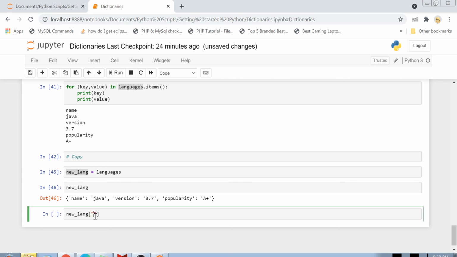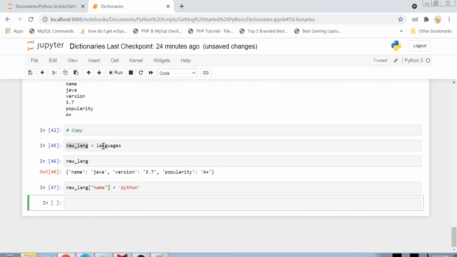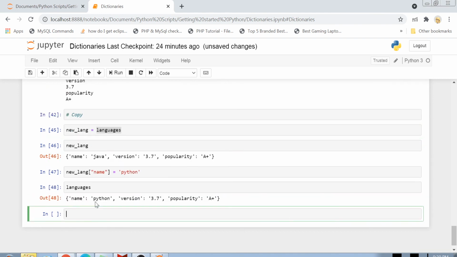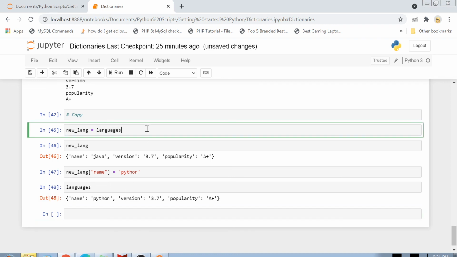Now I will show you one thing. Let's take this new_lang variable and change the name from Java to Python. Okay, and now let's print the languages variable. Did you see what happened here? We only changed the name in the new_lang dictionary, but the language name was changed in the languages dictionary as well. Do you know why it happened?